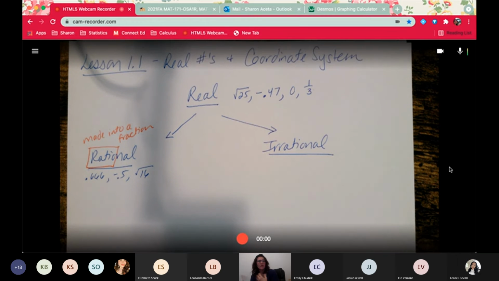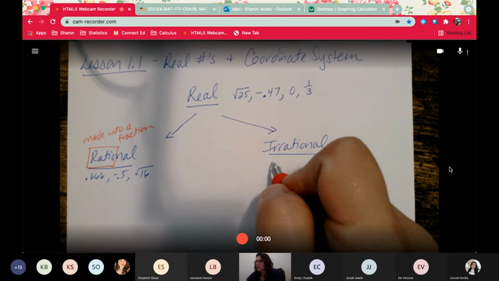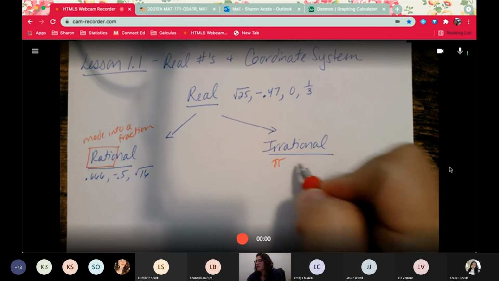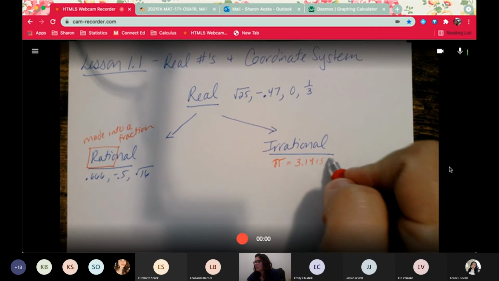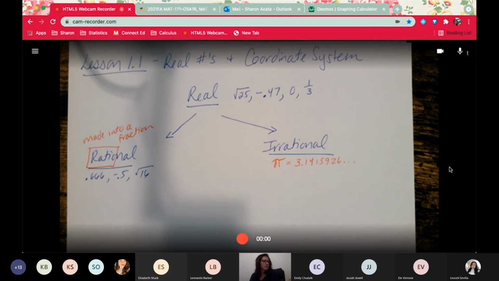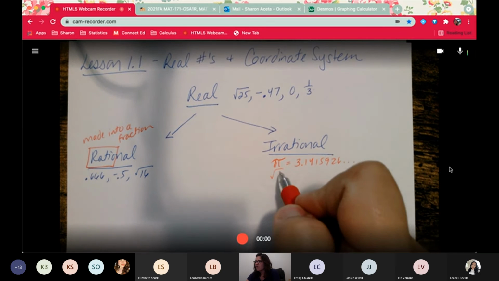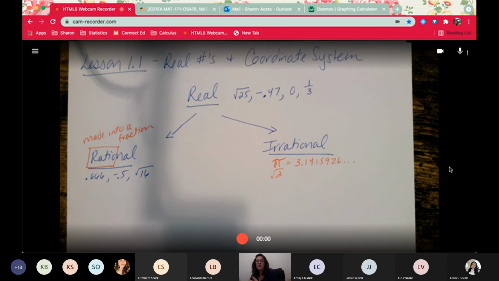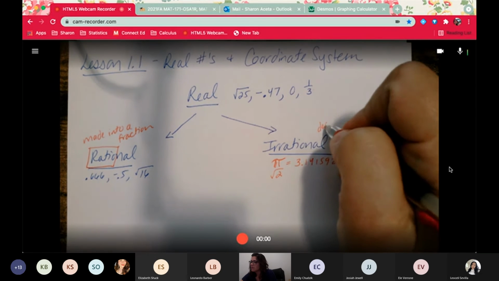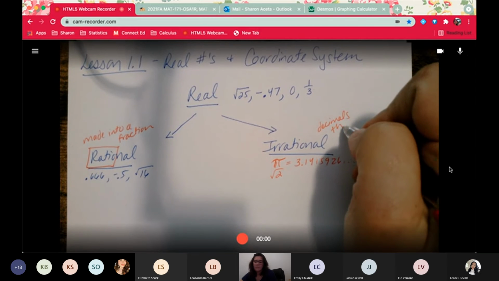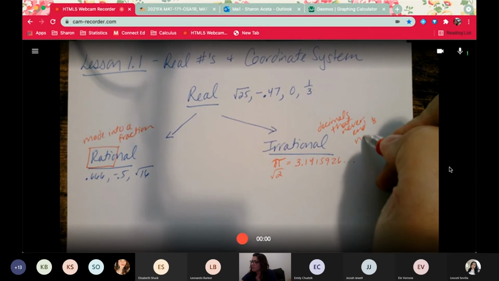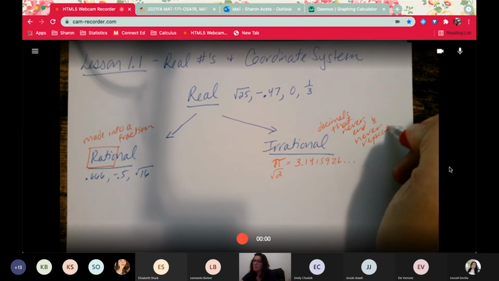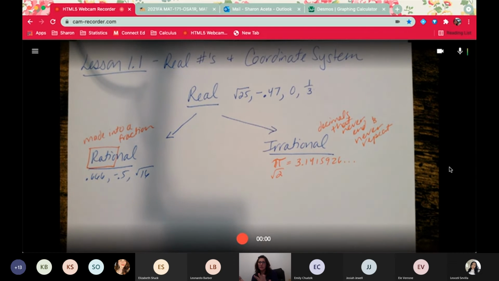Irrational numbers are those famous, the most famous one that you can think of is pi. Okay, pi is your famous irrational number. It goes on forever as a decimal and it never repeats. 3.1415926, I don't know the rest, but that's as far as I can go. And it goes on and on and on. Square root of 2, if you type that into your calculator, it goes on and on and on. It never stops, it never ends, it never repeats. It's irrational. Okay, so irrationals are decimals that never end and never repeat. Okay, so those are our two main groups.